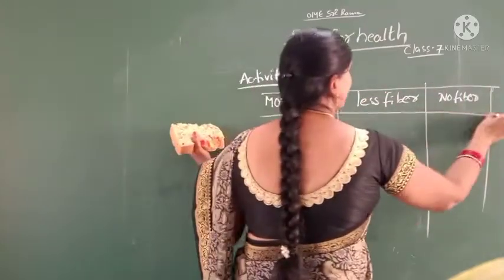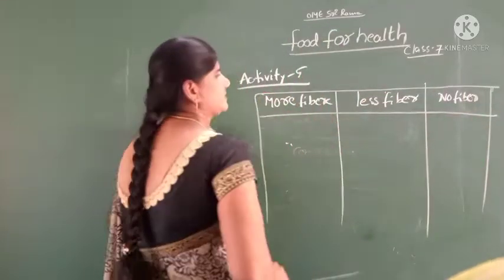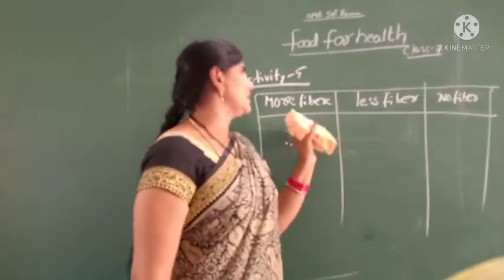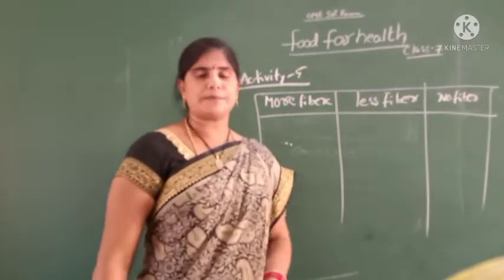Okay children, classify the food items into three types.